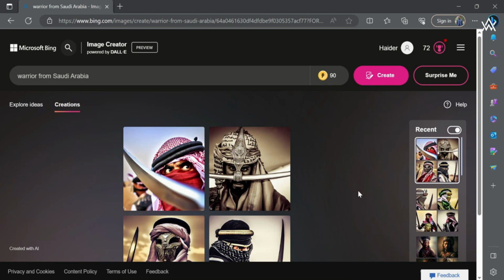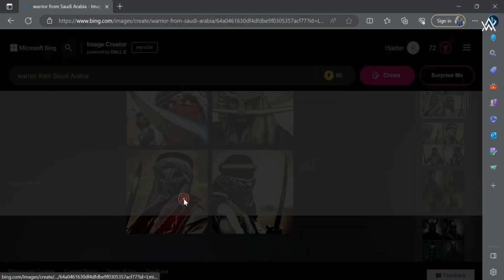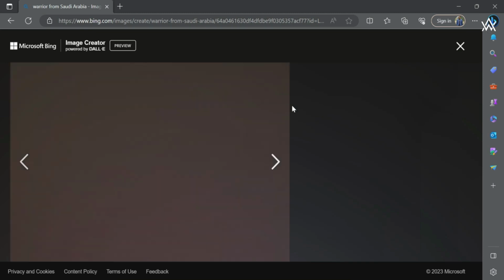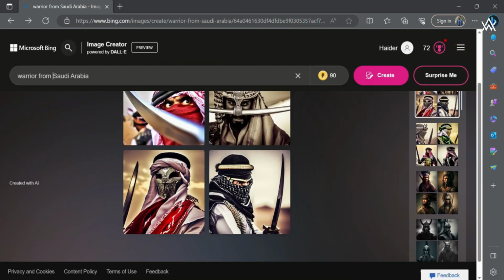What you can also do is, let's say you want a warrior from Saudi Arabia and you want it to be photorealistic, you can add that, and you want it to be in a portrait photo, so we can add portrait, photorealistic, etc., and make sure to add all of the extra things in each of the prompts, so we have similar looking photos of each of the persons. So here I'm going to stick with this one. I like this one, so here I can download this as well. So let's try the last one.